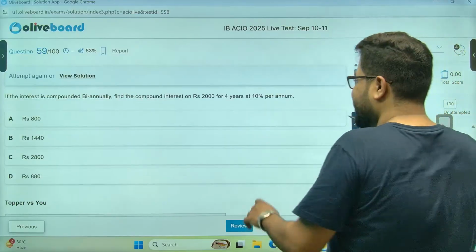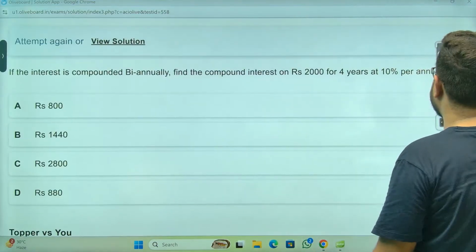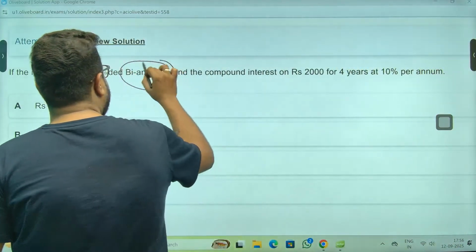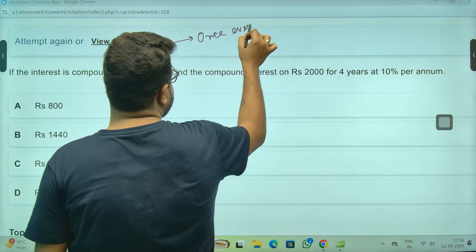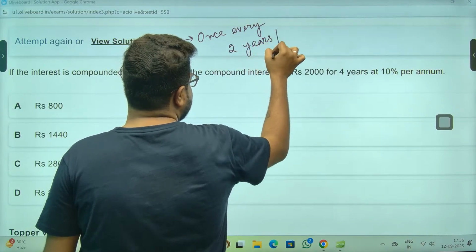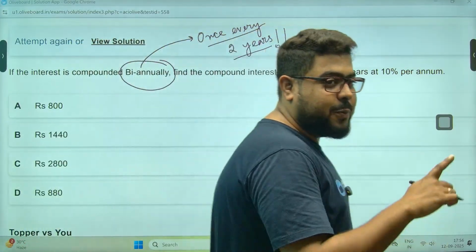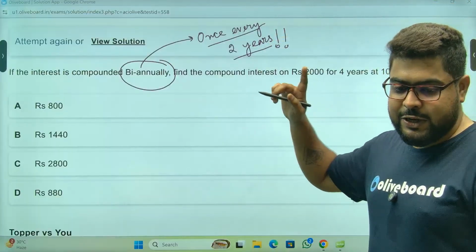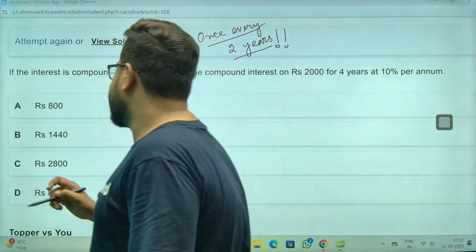Okay? Let's go. Okay, last couple of questions. Let's make them quickly. Okay, compounded biannually. Biannually means once every 2 years. Okay? Once every 2 years is called biannually. Many people get this confused with half yearly. Don't be that person. Biannually means once every 2 years.